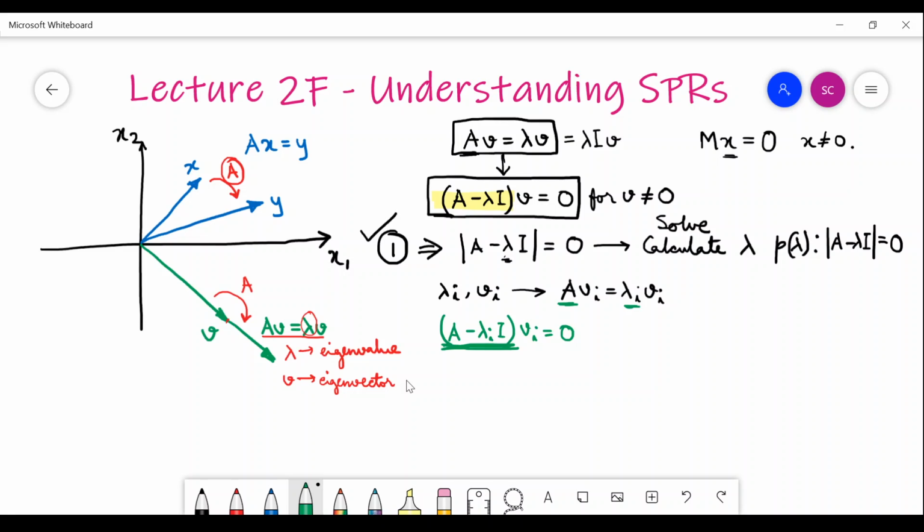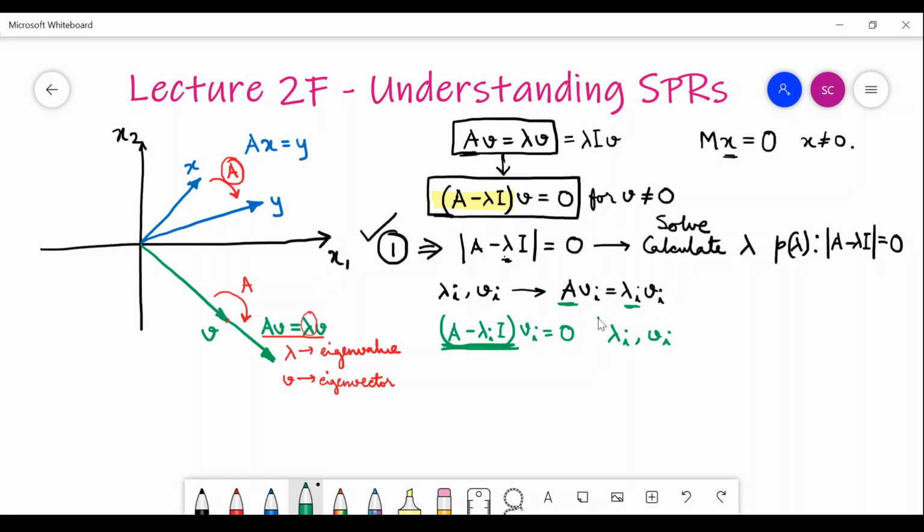I will get the columns of the matrix A minus lambda i, then do the column operations on them, and I will readily get v i. So you will get the v i associated with lambda i.